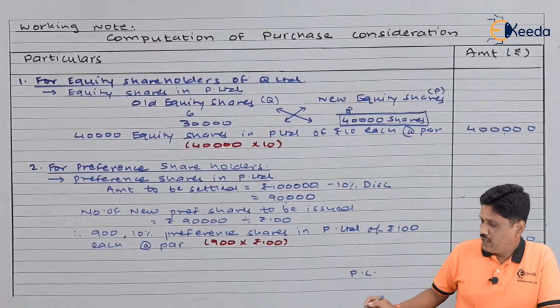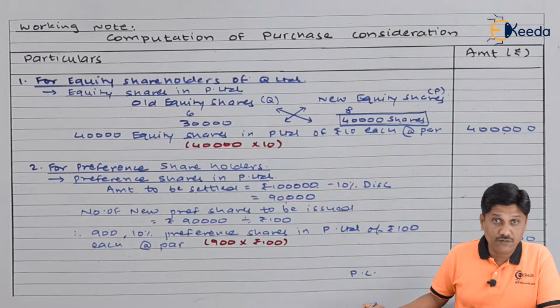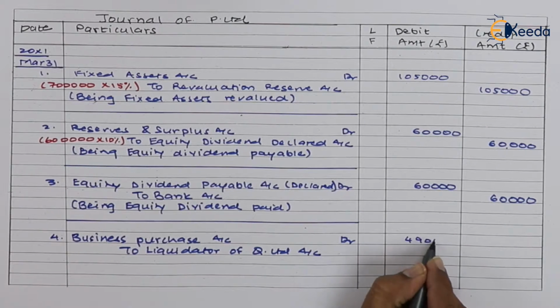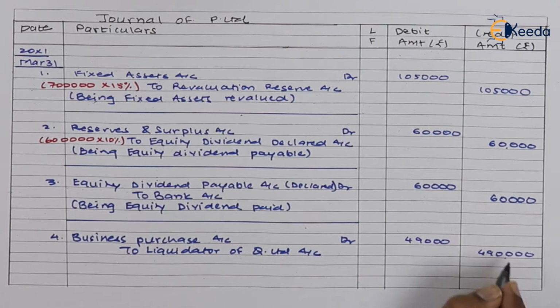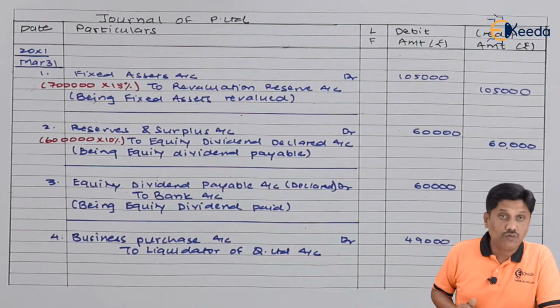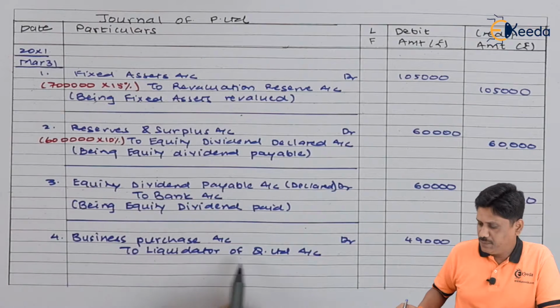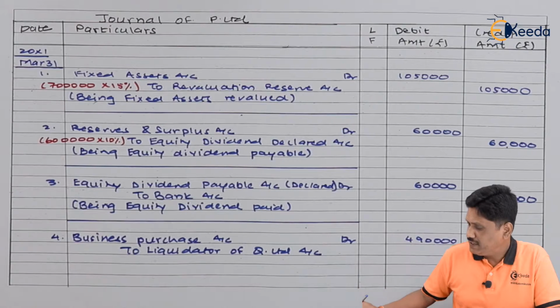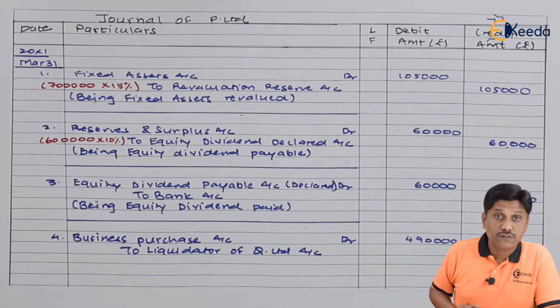Friends, have a look at this calculation. Your PC is 4,90,000, so your business purchase entry will be recorded at this amount, 4,90,000. So finally our entry is business purchase account debit to liquidator of Q Limited. Amount is 4,90,000. So narration I need to write being business purchase recorded.